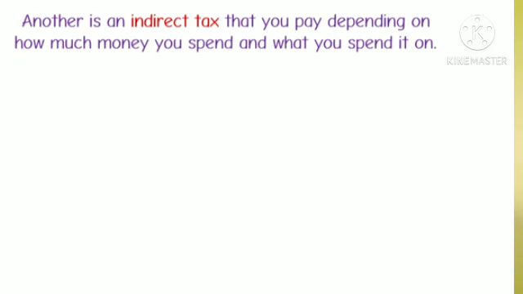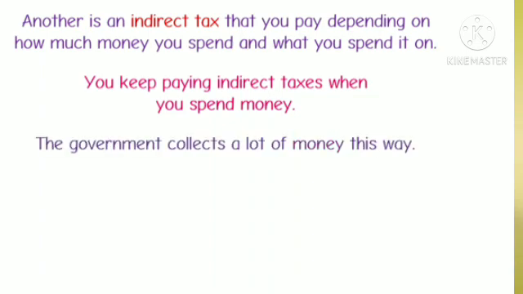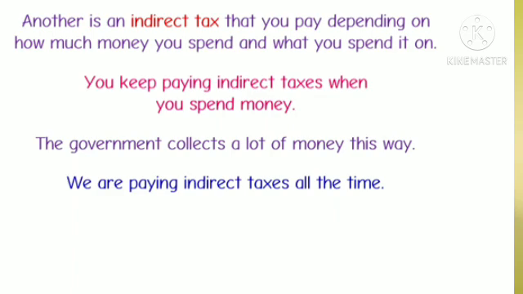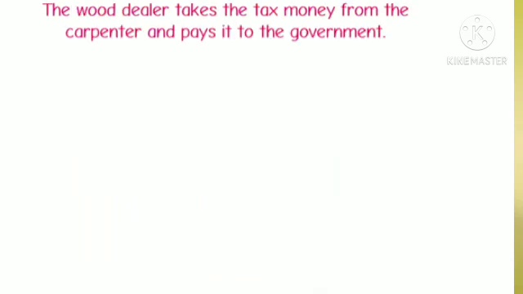Another is an indirect tax that you pay depending on how much money you spend and what you spend it on. You keep paying indirect taxes when you spend money. The government collects a lot of money this way. We are paying indirect taxes all the time. When a carpenter buys wood from the wood dealer, he has to pay for the wood and a tax for buying material. The wood dealer takes the tax money from the carpenter and pays it to the government.